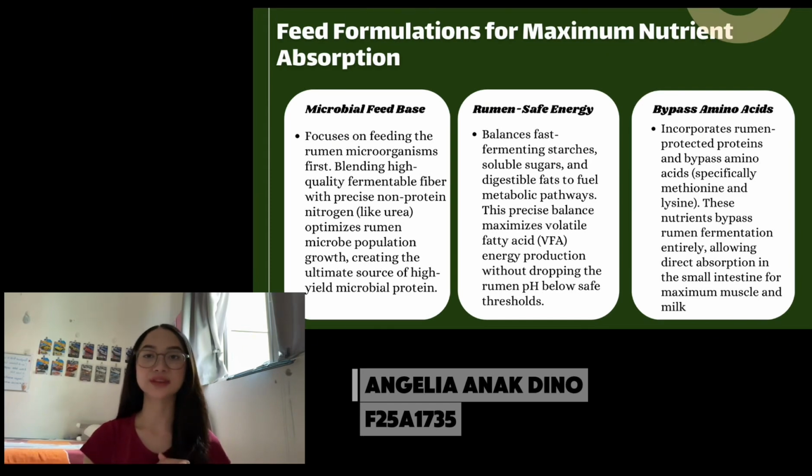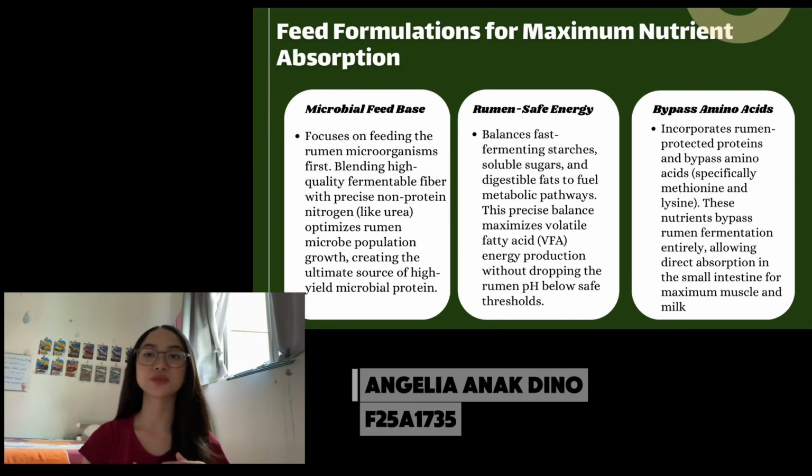Second is rumen-safe energy. We need to balance fast fermentable starch and soluble sugars with digestible fats. This precise balance maximizes volatile fatty acid production without dropping the rumen pH below a safe threshold. Third is bypass amino acids, by incorporating rumen-protected proteins, specifically methionine and lysine.